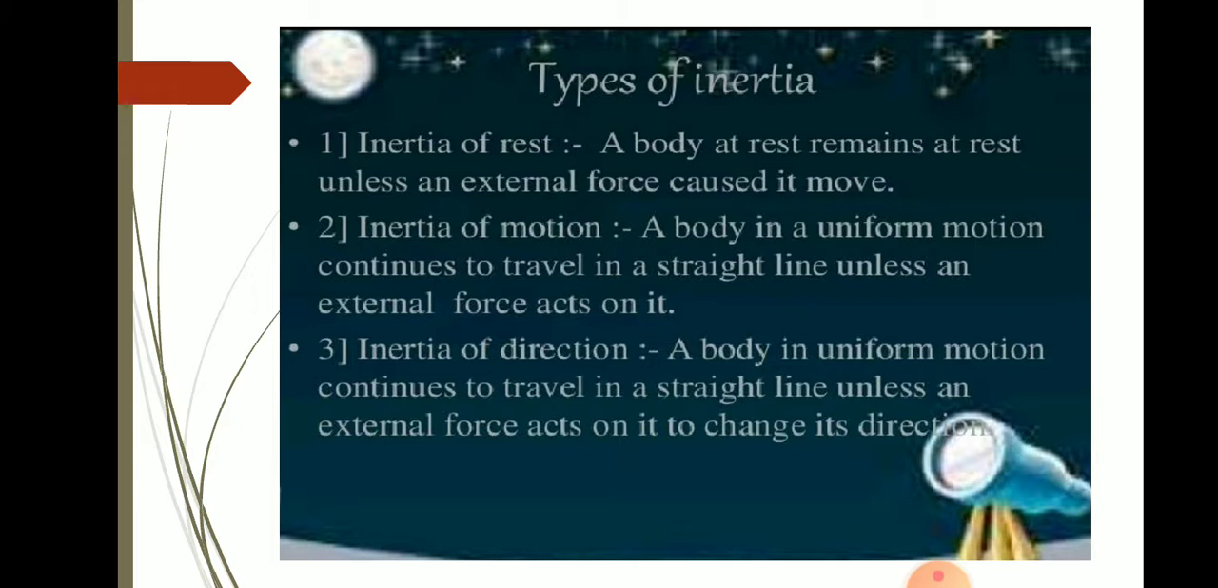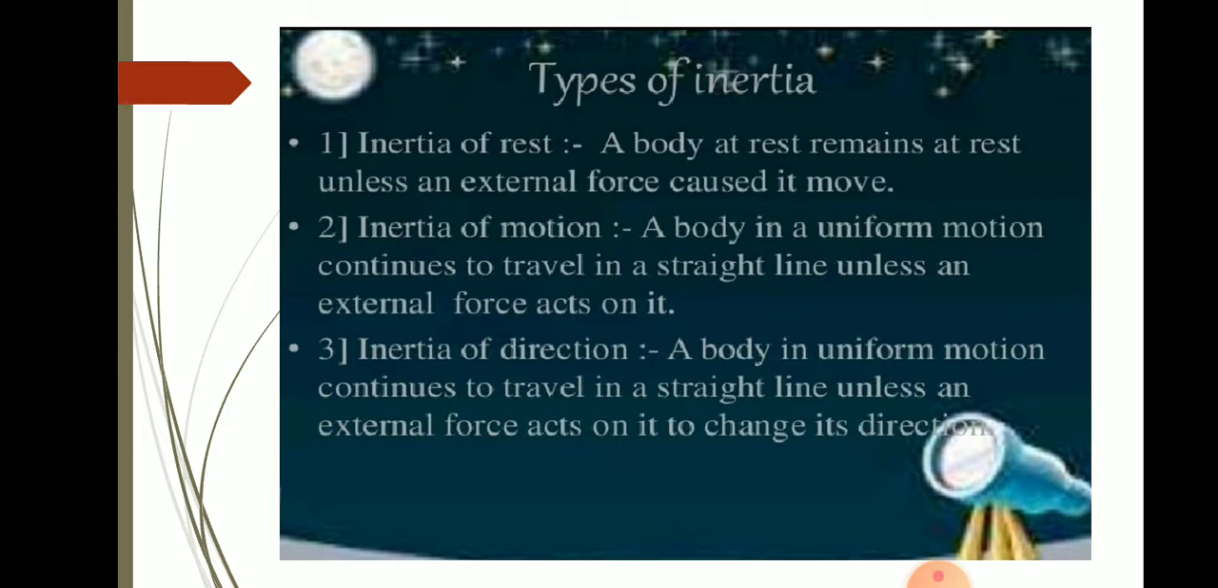Inertia of direction means a body in uniform motion continues to travel in a straight line unless an external force acts on it to change its direction. Until the force is applied, it tries to remain in the same state of motion, that is, along a straight line. So this is inertia of direction. These are the three types of inertia. Let us study examples for each one by one.